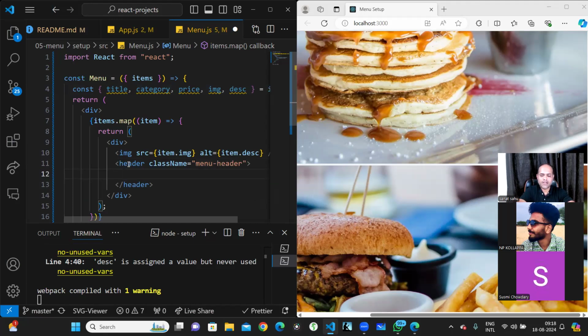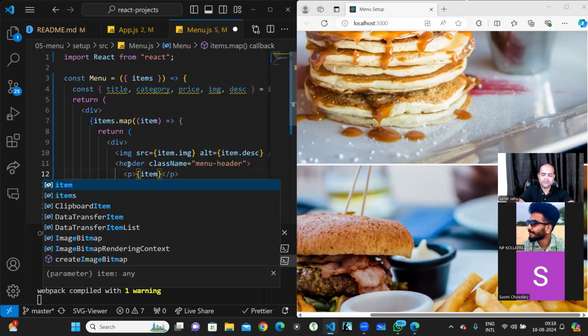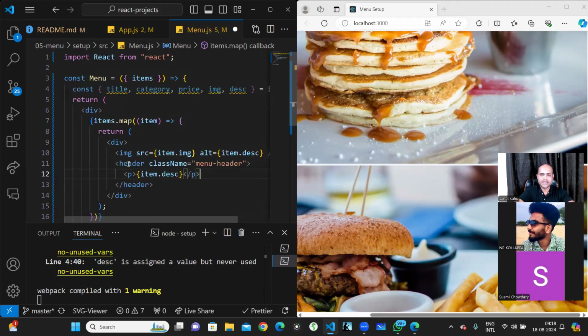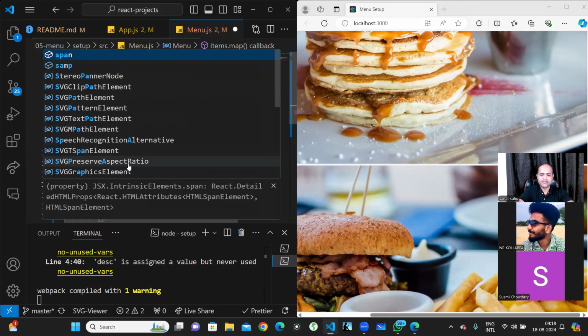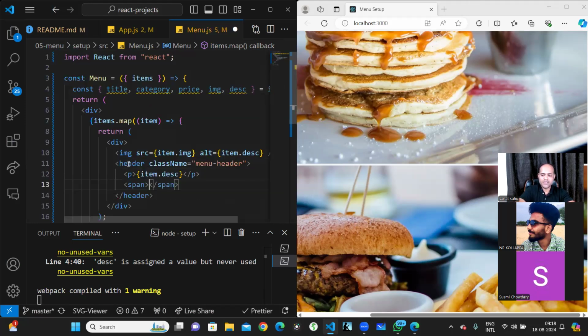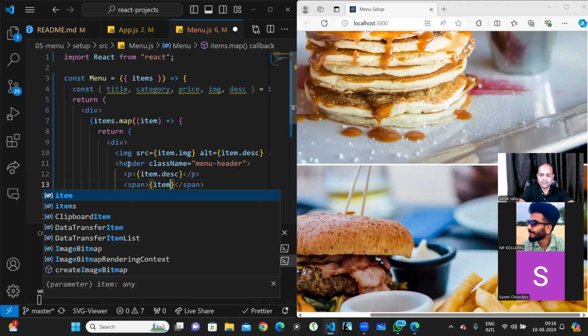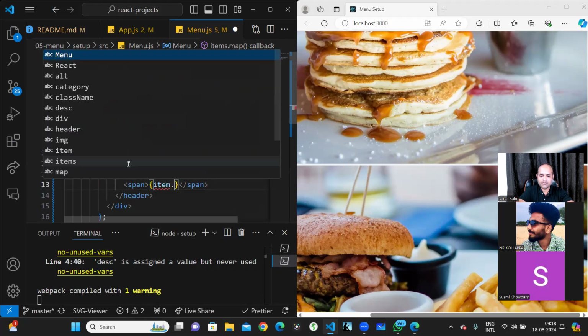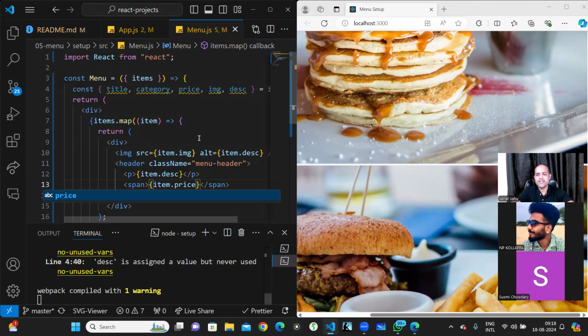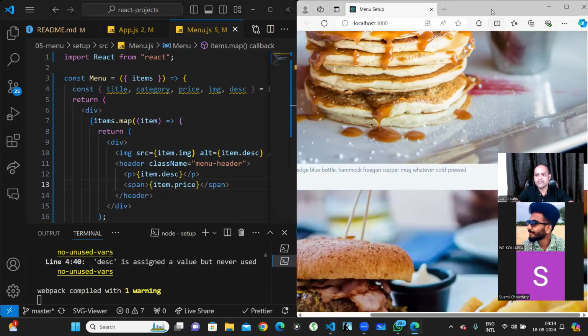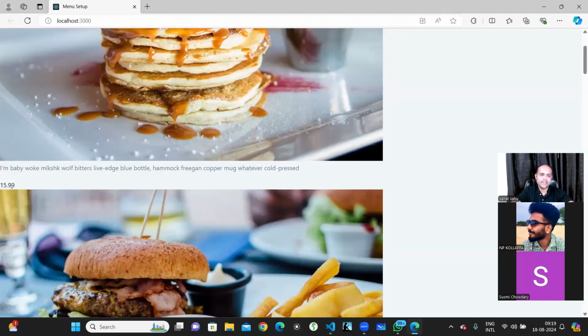Now here I want a paragraph. In the paragraph, I'll just have the item.description, and then there will be a span that will be the item.price. Now when I save over here, you will see the description is there, and the price is also there.